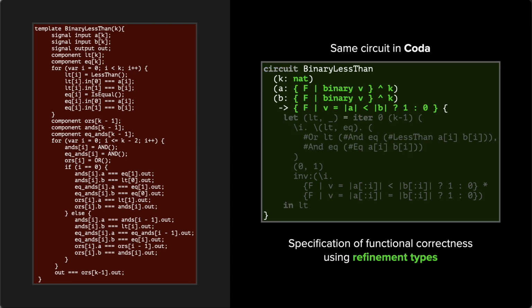What is more important is that the developer can now concisely specify the functional correctness of the circuit using refinement types. Basically, refinement types are a form of contract which the circuit must satisfy. For example, here, the refinement types specify the contract that, assuming the inputs A and B are binary arrays of field elements, then the return of the circuit must also be a binary field element that indicates whether A is less than B as big integers.